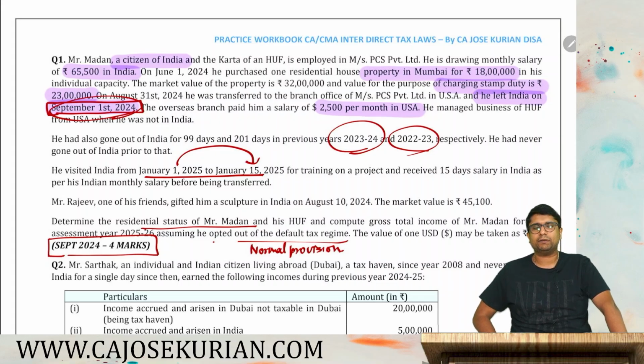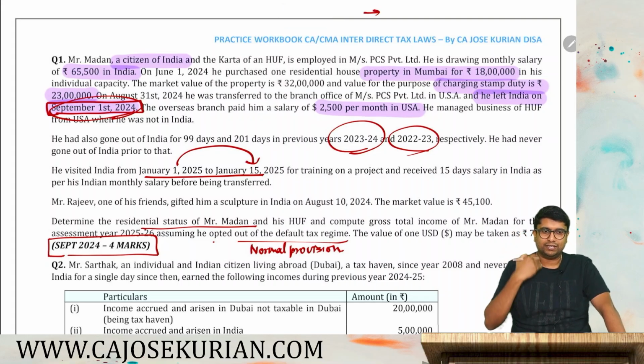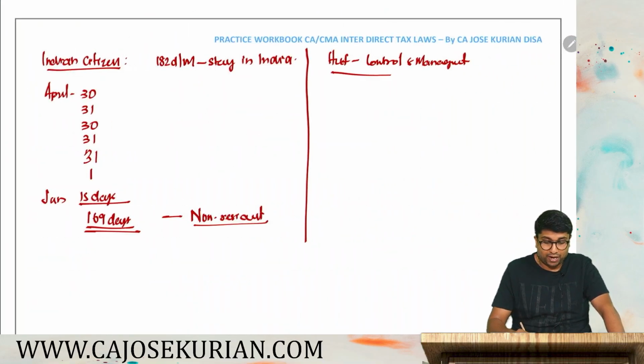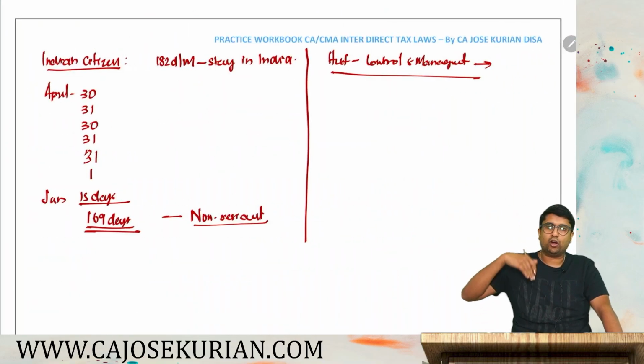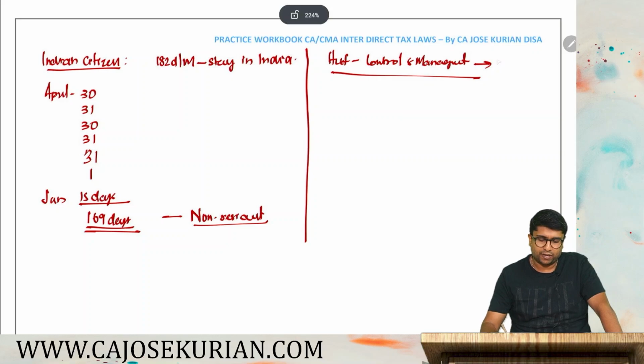So till 1st September 2024 Madan was in India, and hence we can conclude that the HUF was getting controlled, because Karta is the main person who controls the HUF. The HUF was getting controlled by Mr. Madan being the Karta. Till 1st September Madan was in India. So the control and management is anyways partly in India. Whether it is fully controlled from India or not, it is anyways partly in India, because the Karta was in India till September 1st. So control and management is partly in India. So HUF will become a resident. The HUF is a resident.